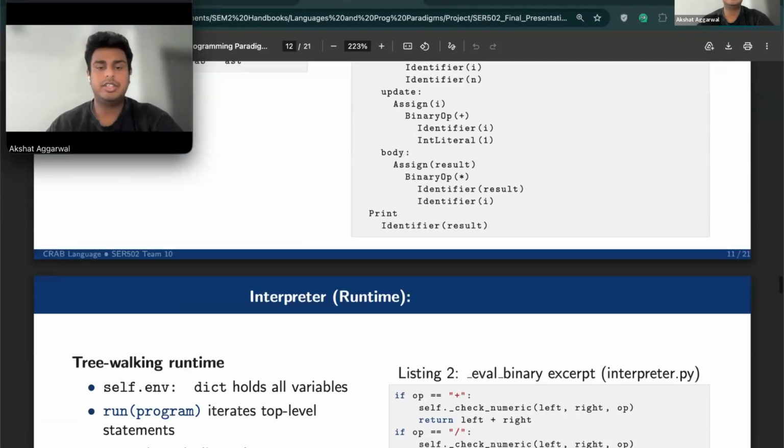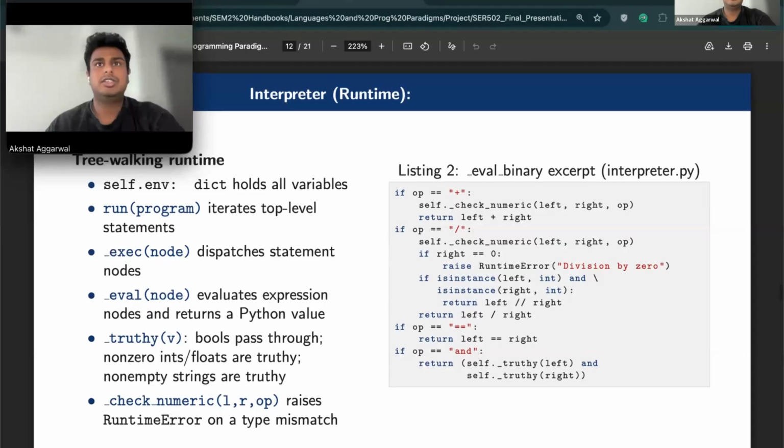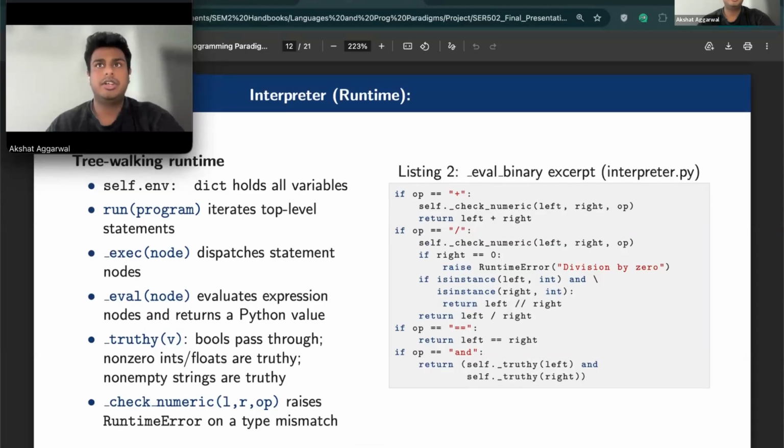Next slide, please. So the interpreter is a tree walker in interpreter.py. self.env is a plain Python dict, the variable store. Exec dispatches statements, evaluates expressions, and returns a Python value. Truthiness handles booleans, non-zero numbers, and non-empty strings. Division by zero and type mismatches in arithmetic both raise a runtime error.